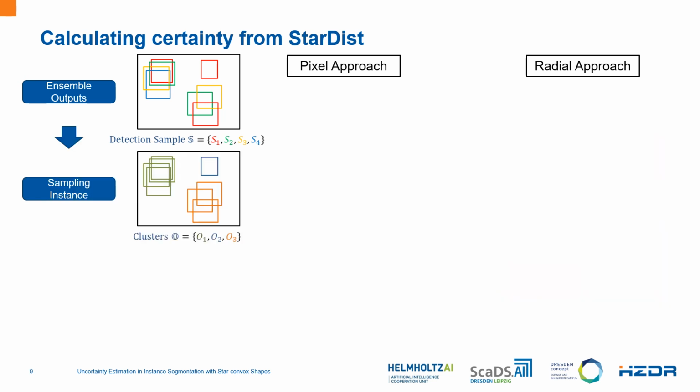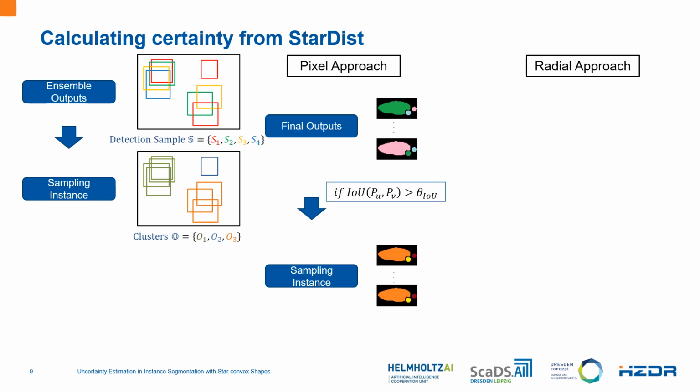As mentioned earlier, in instance segmentation, we need to cluster similar instances together to calculate the uncertainty. For the pixel approach, we have the final output set. We cluster the instances based on the IoU score. If the IoU score is greater than some given threshold, they are clustered together, meaning they represent the same instance, which can then be used to calculate the uncertainty.